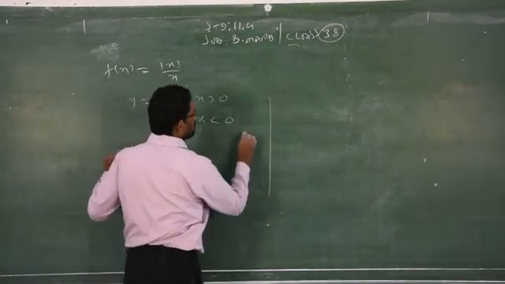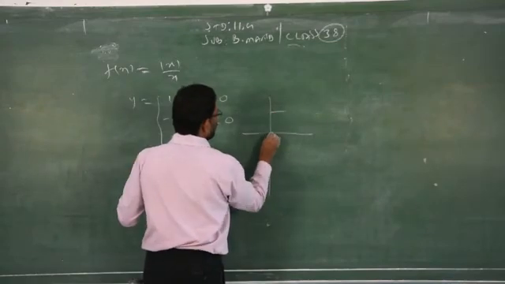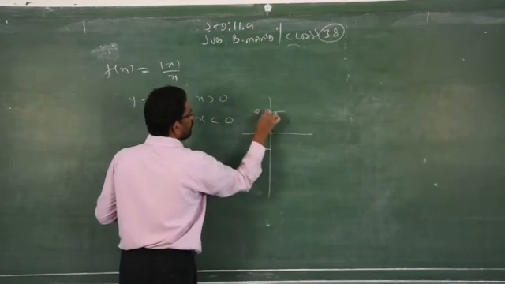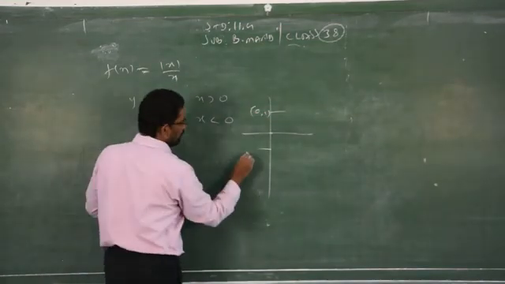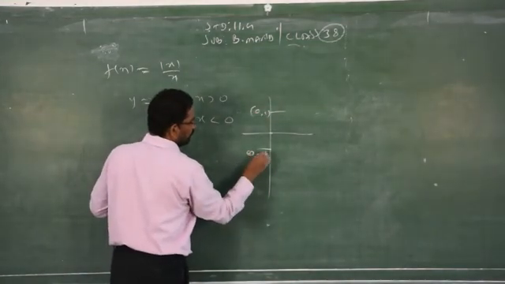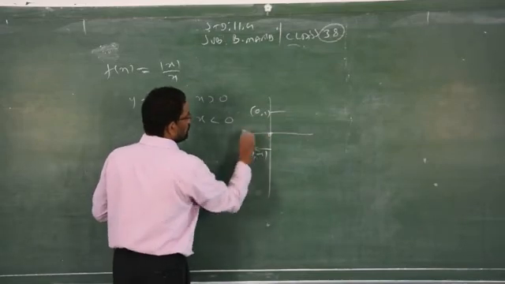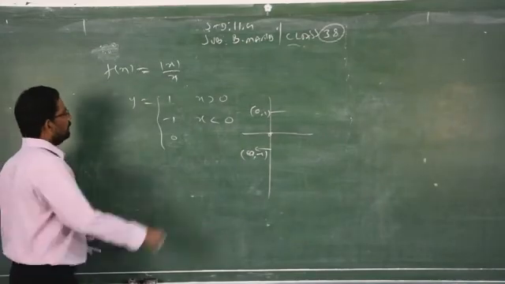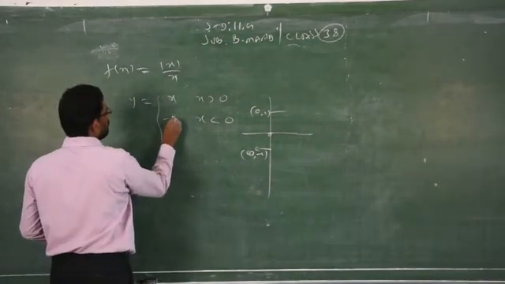When you plot the points on the curve, you will get like this. So 1, 0, 1, here will come minus 1, that is 0, minus 1, that is 0. So this is called sine function. Modulus of x is replaced by x, minus x.